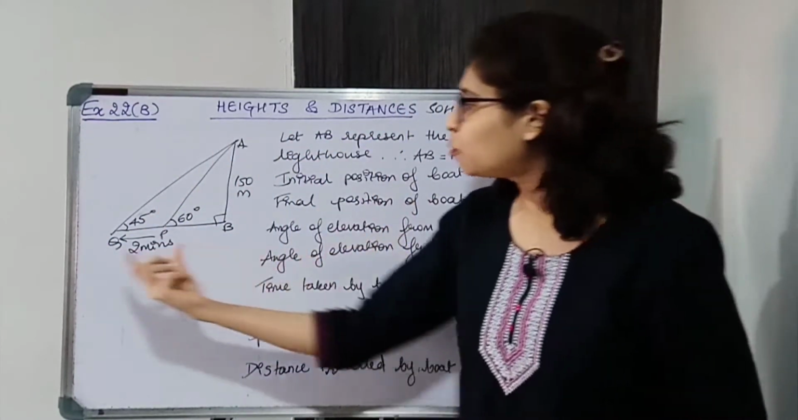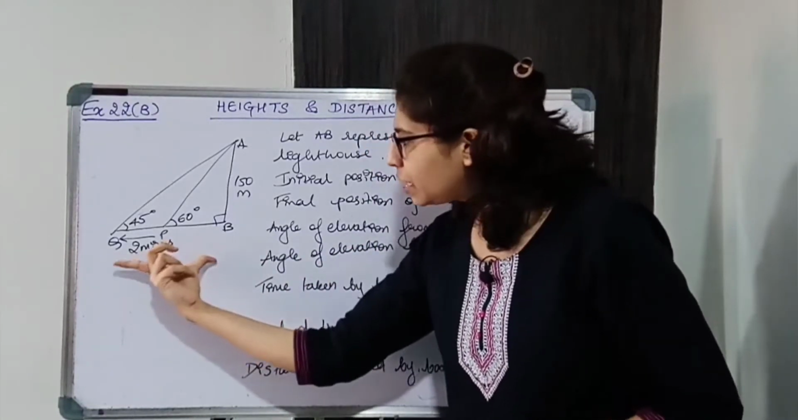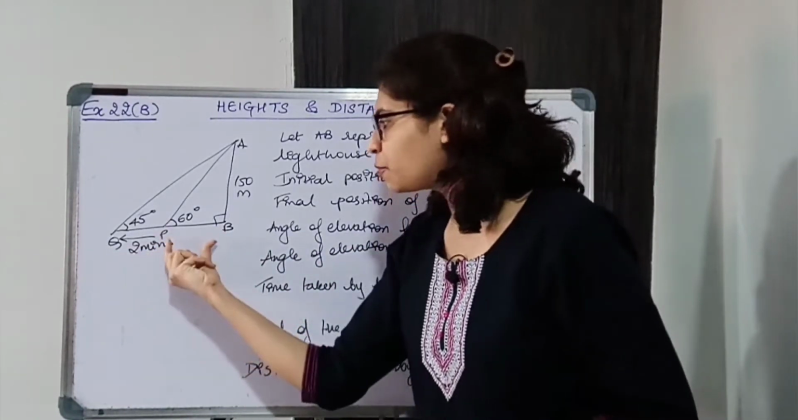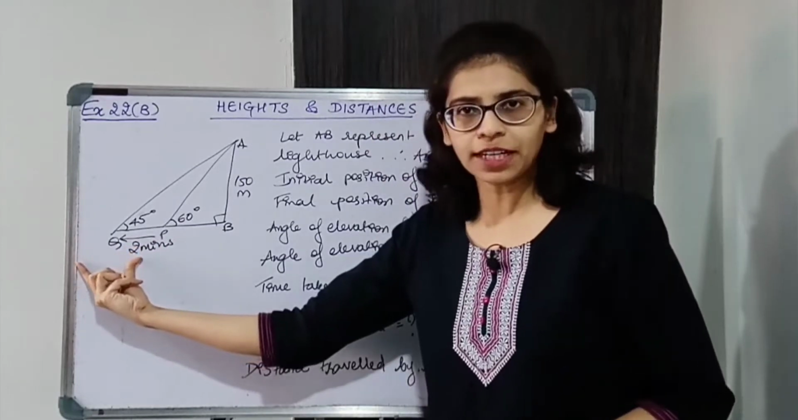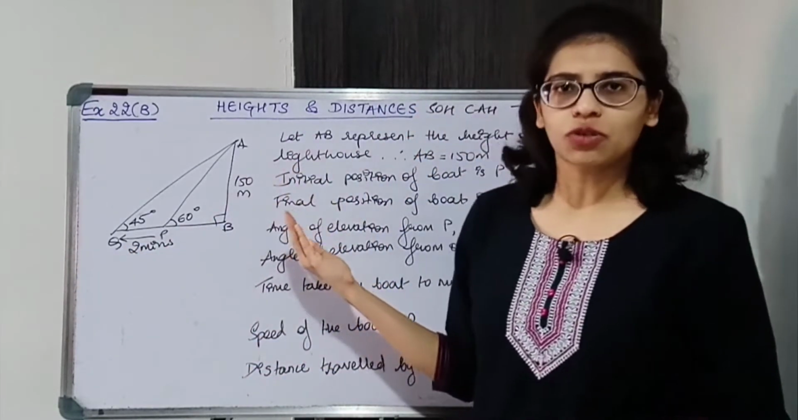Alright. So to find PQ we have to find BQ and BP. From BQ we'll subtract BP and we'll get PQ. Alright, so let us now start solving.